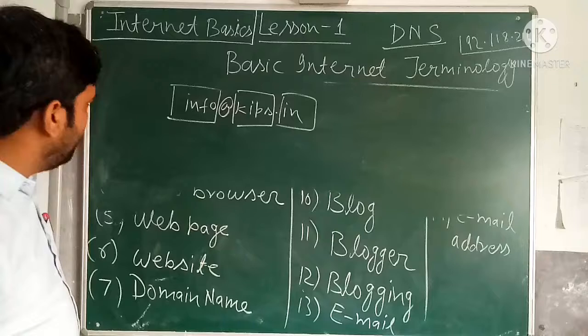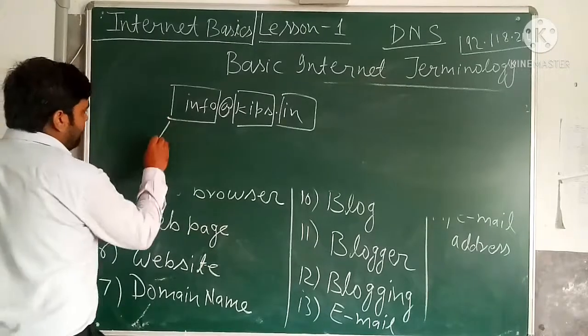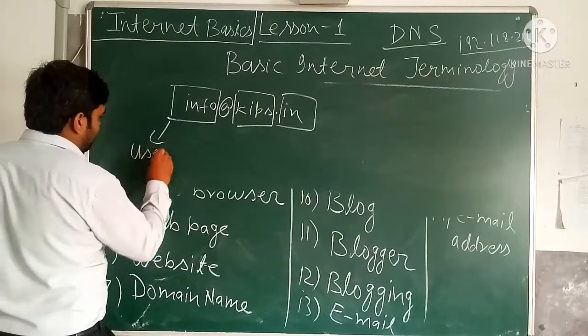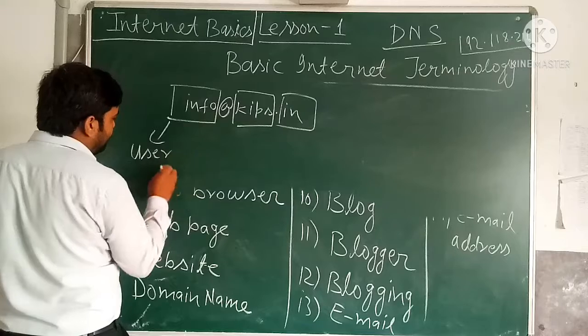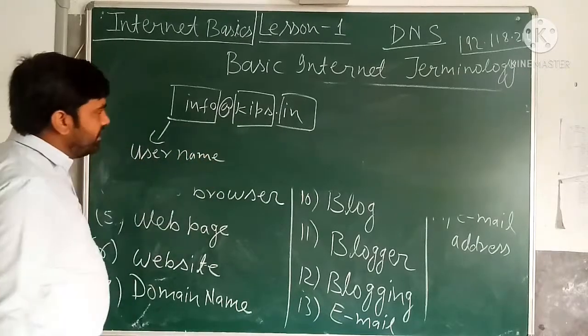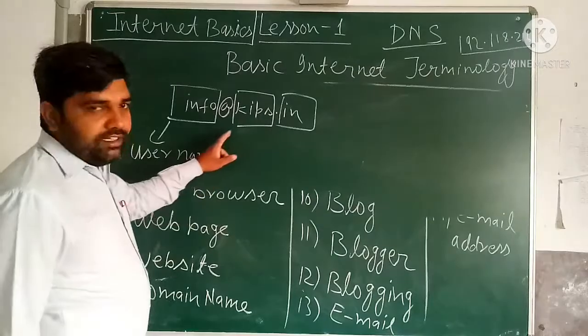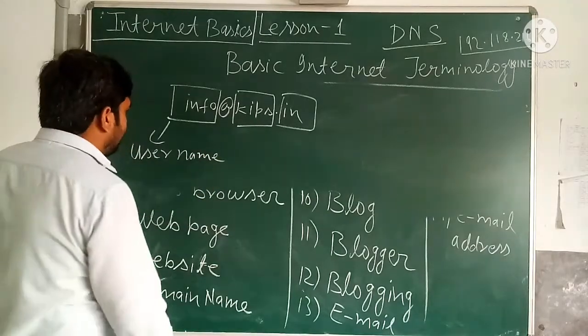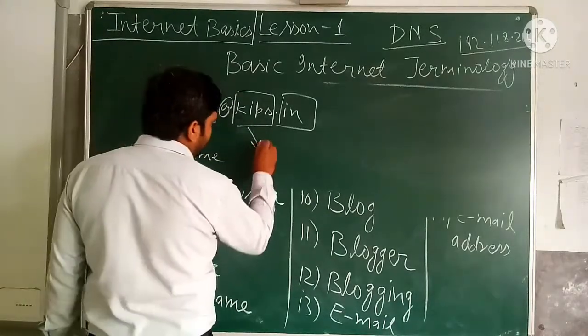So see, info is what? Username. The word before the @ symbol is called the username. Like when you are creating an email ID, first you write the username, after that the @ symbol, and this is the domain name.